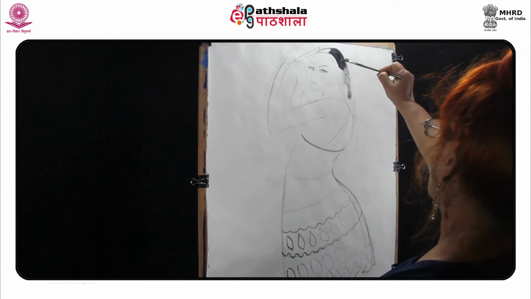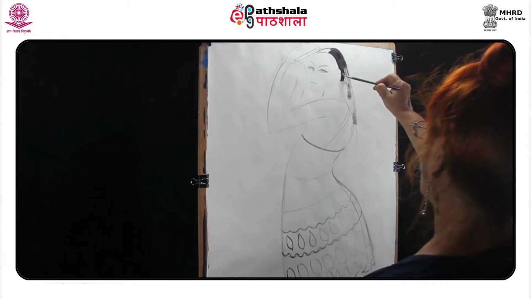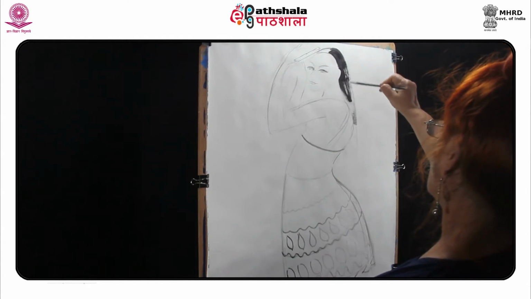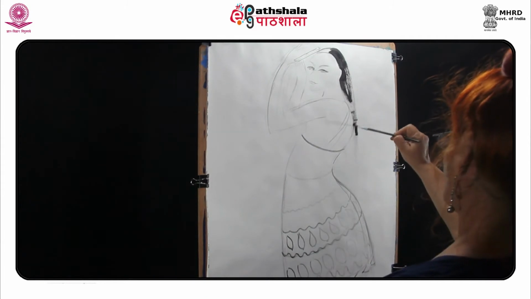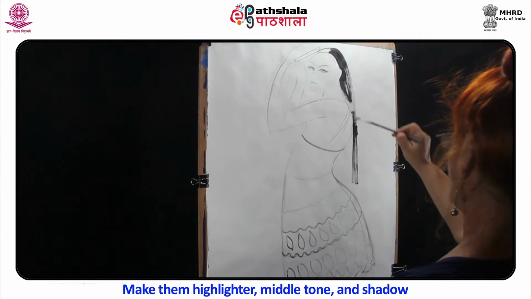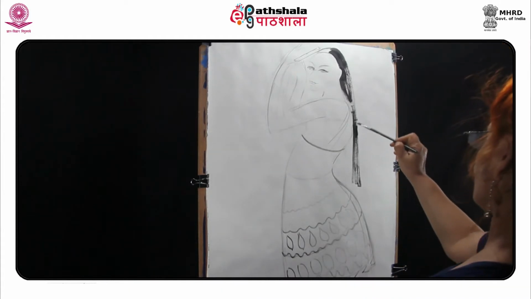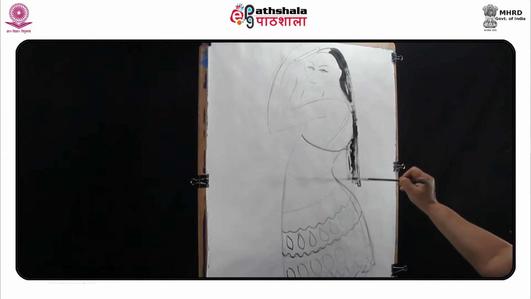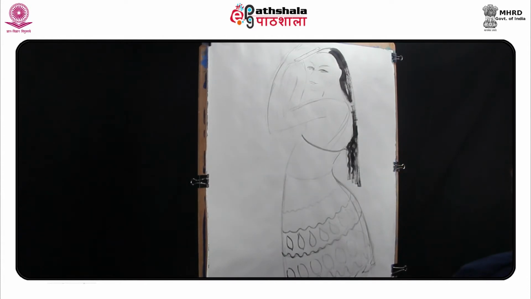I will start to paint here. The darkest color for it I will choose nearly almost black. Make them highlight, middle tone and shadow. To give the shadow, I use direct black thick color.